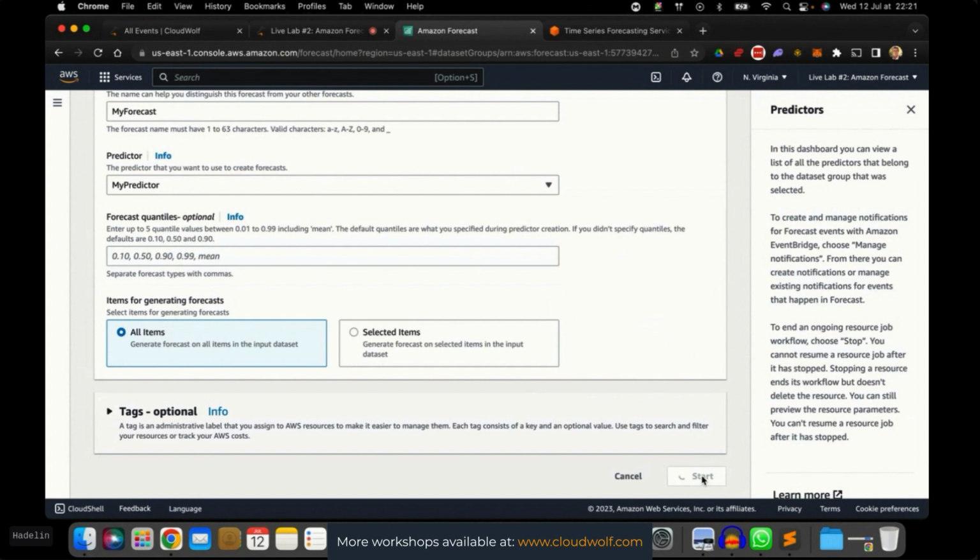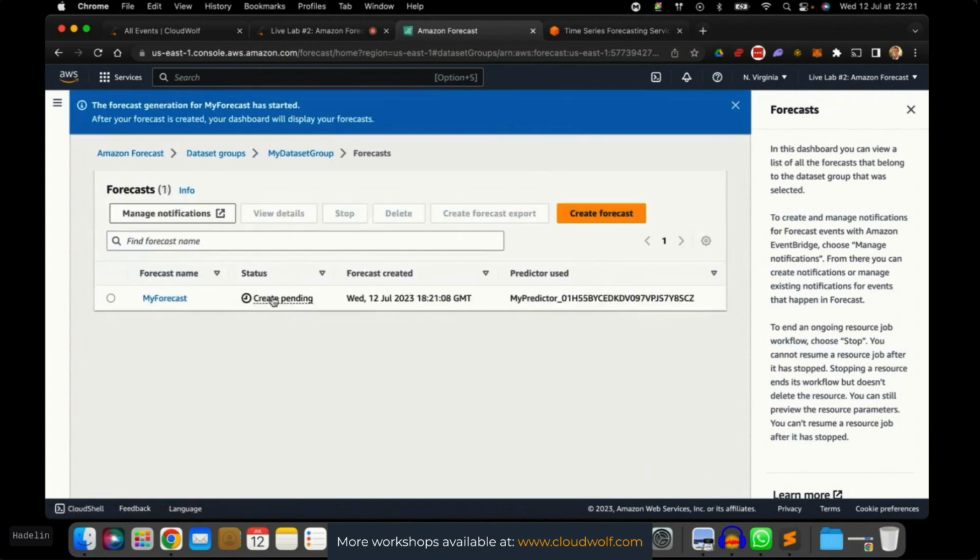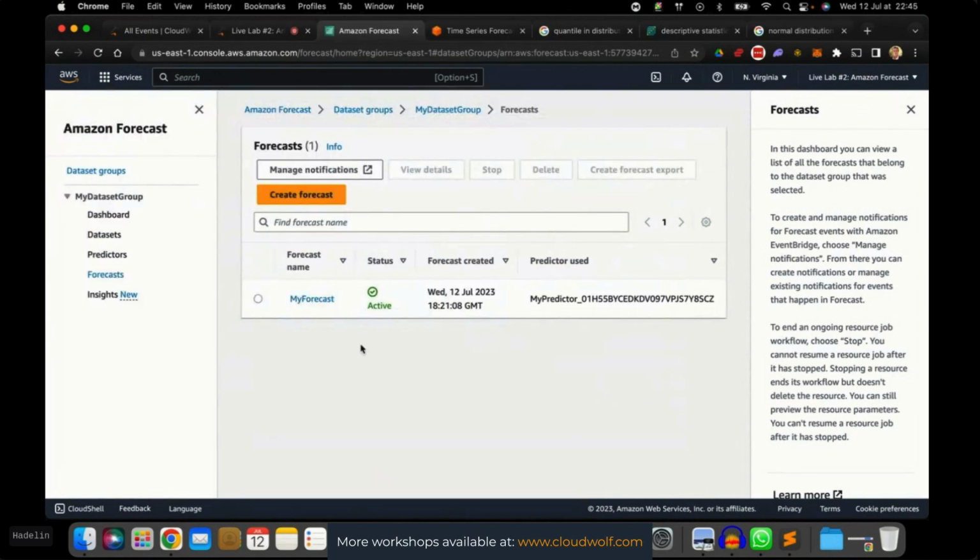Let's start. My forecast, create pending, and now it's just going to take a couple minutes, but it's going to be very fast because, of course, the model is already trained, and it's just going to generate the forecast for the next 31 days after the last day of the historical data, meaning after December 31st, 2017. So it's going to generate the forecast of the sales of items 1 and 2 for every day in January 2018, from January 1st to January 31st, 2018. Oh, there you go. See, I was telling you. And now active. Okay, great.